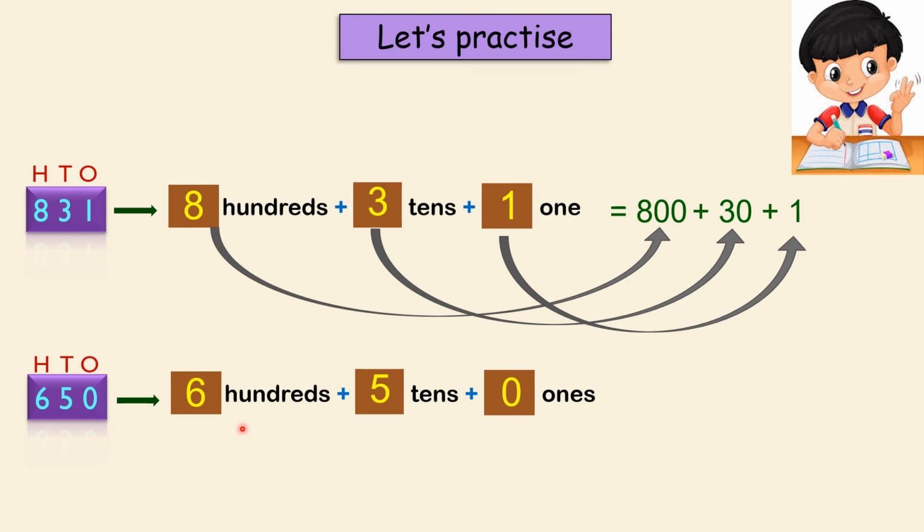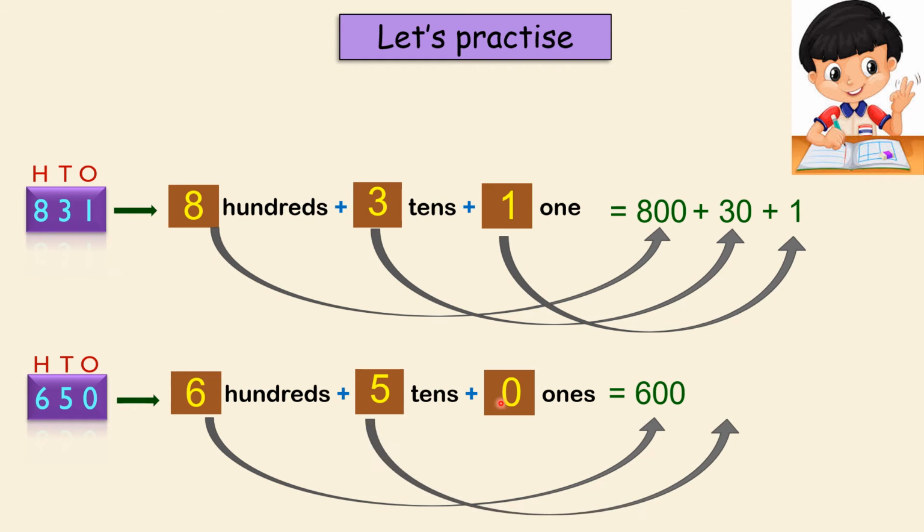Now let's write the same thing in numbers. 6 hundreds make 600 and 5 tens are 50. And 0 ones is nothing but 0. So 600 plus 50 plus 0 is the expanded form of the number 650.